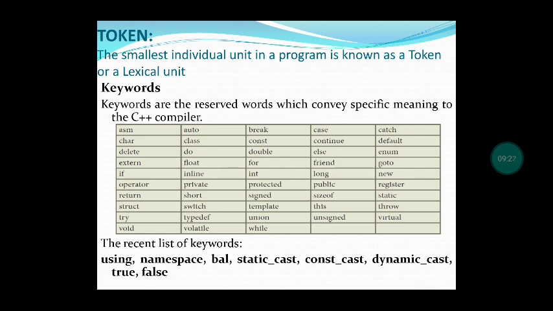Many keywords are used in programs. Some recent keywords used in the C++ language are using, namespace, bool, static_cast, const_cast, dynamic_cast, true, false.